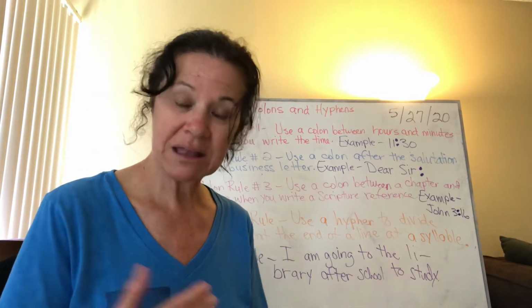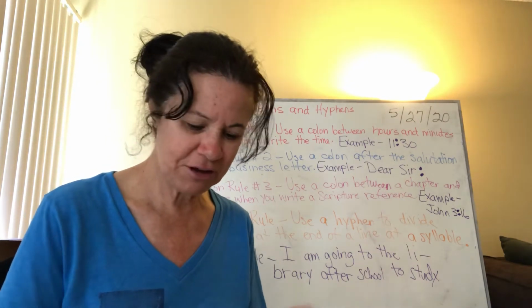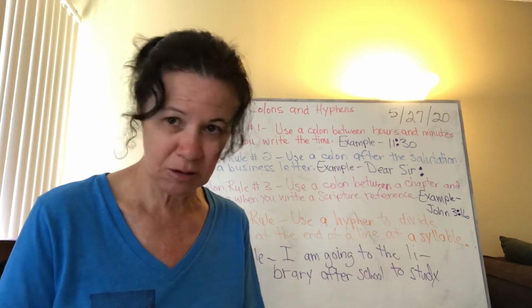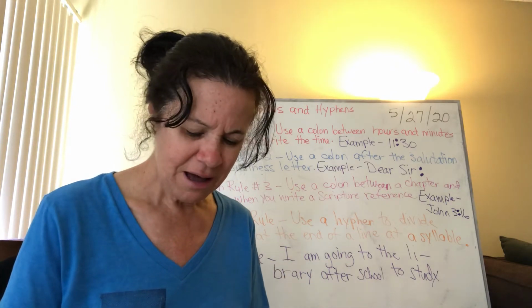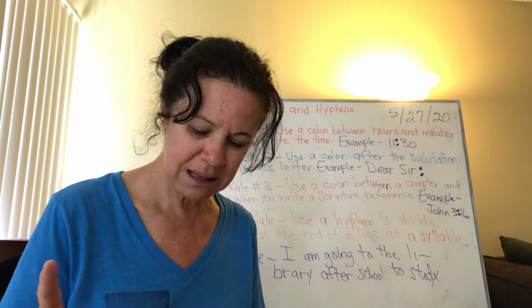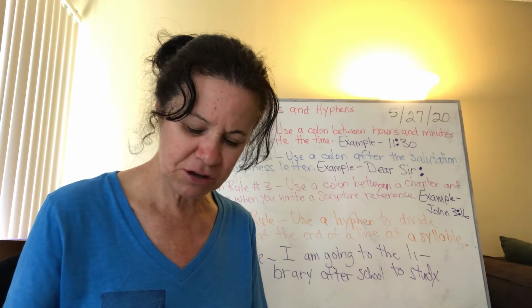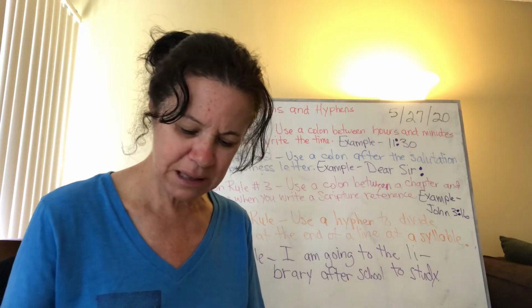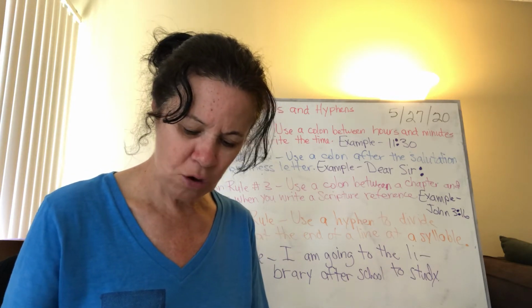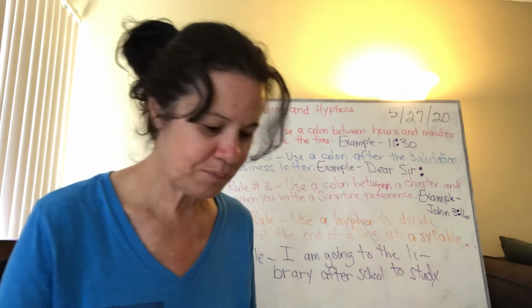All right, so that's how you're going to do page 149. They have different things for you to put into syllables, to learn when to hyphenate. You don't have to do number 5. It says, on notebook paper, write a paragraph which includes a time reference, a Bible reference, and one word which might be divided at the end of the line. You don't have to do that, okay?